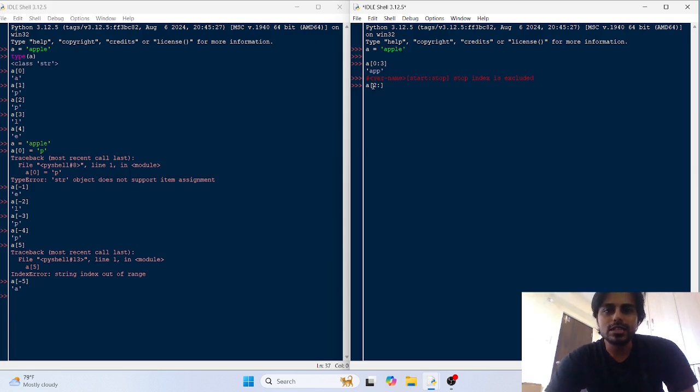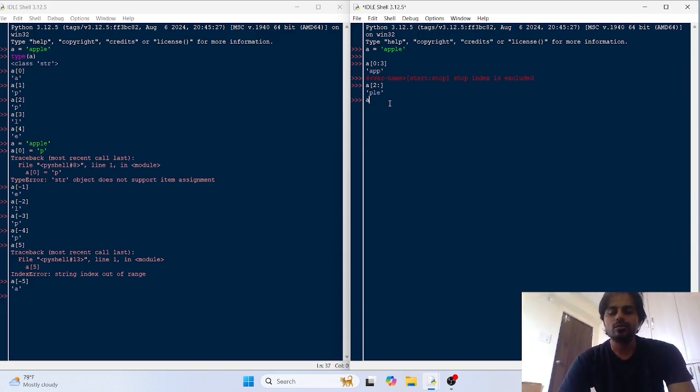Python would see that here is the start index, then it would see the colon, and then it would see that there is no value for the stop index, so it would automatically take up to the last element. So it would give you PLE.